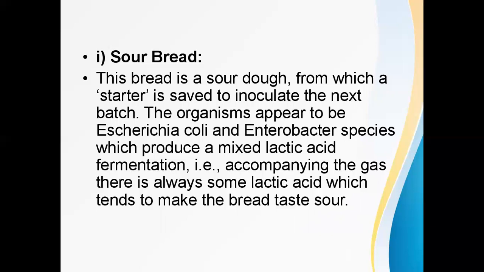That is the starter. The organisms involved are E. coli and Enterobacter species. Now, why is this sourness coming? It is due to the production of lactic acid by fermentation, accompanying the gas. Here, carbon dioxide is also produced. So there is always some lactic acid which tends to make the bread taste sour.